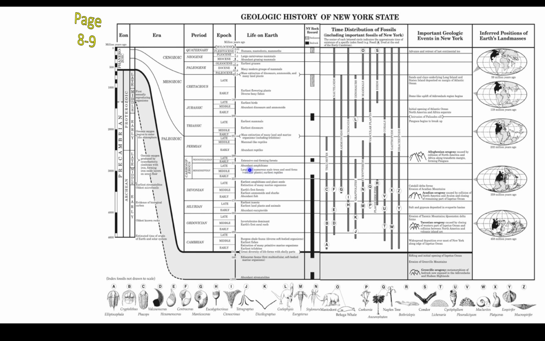So the time period is actually the Carboniferous period, which is broken into two smaller subperiods, the Mississippian and the Pennsylvanian. And that's all related to the type of forests that we're growing. So Carboniferous period or Mississippian period would be accepted. And the age for that would probably be somewhere between 359 million and 318 million years ago.